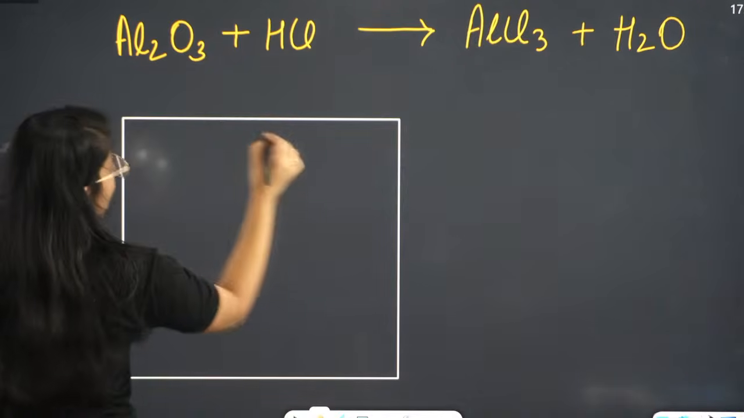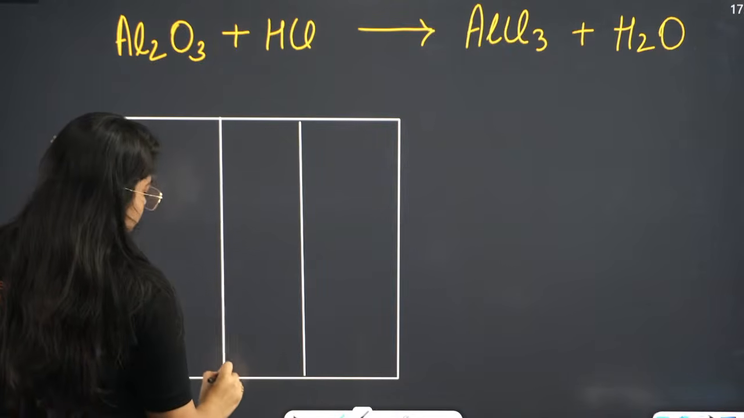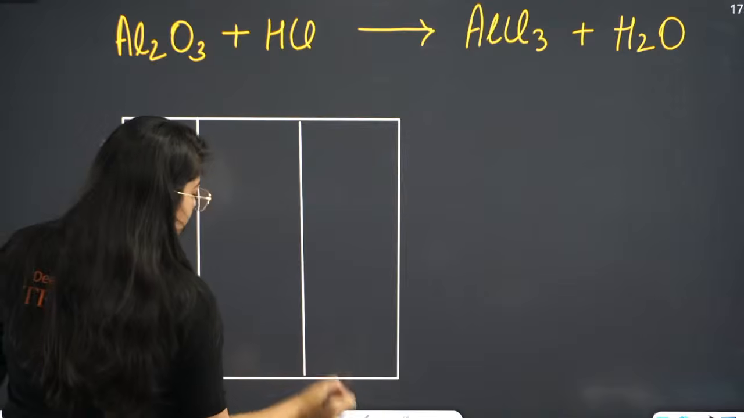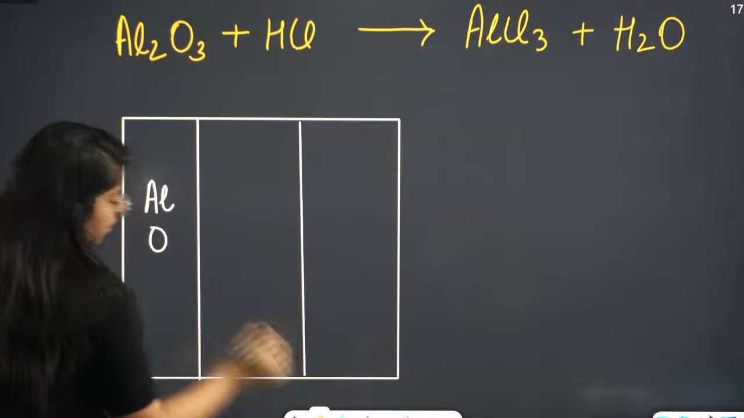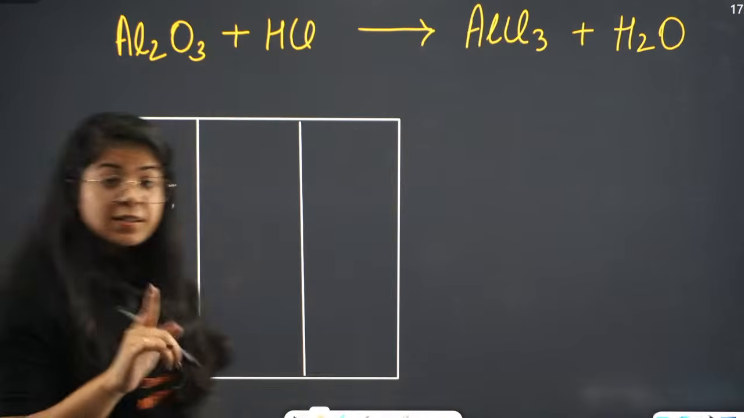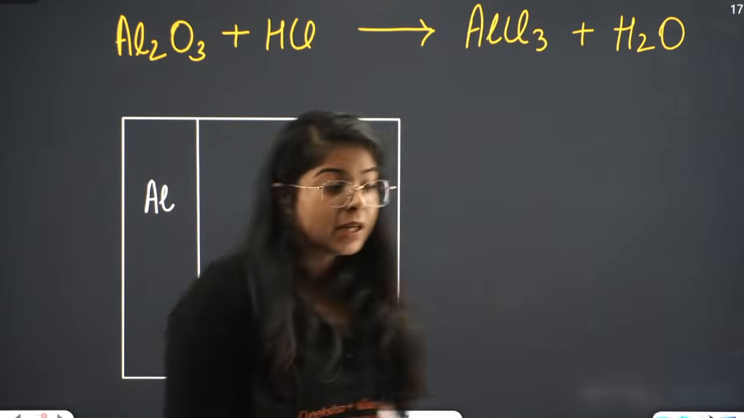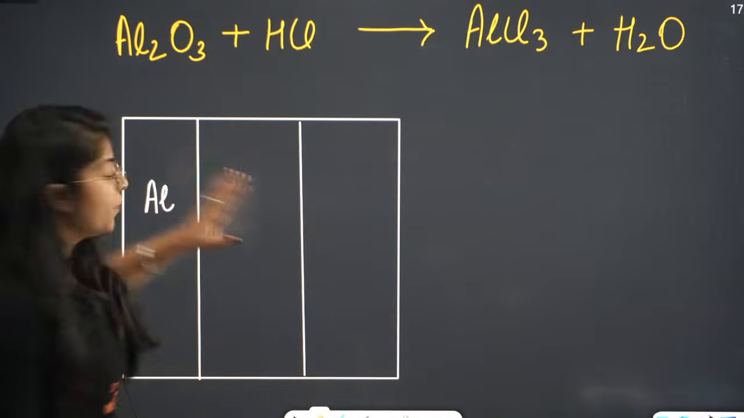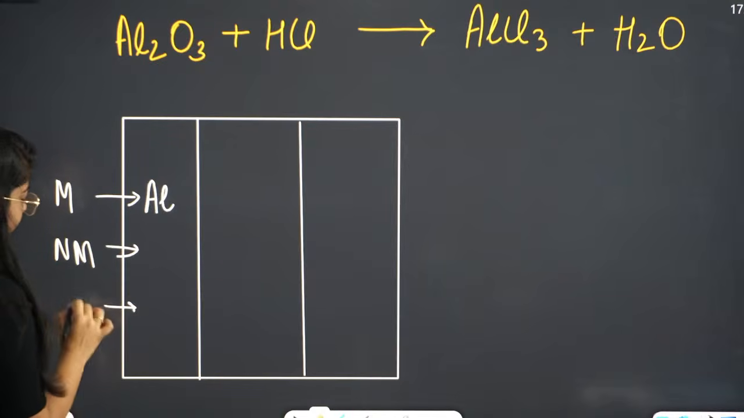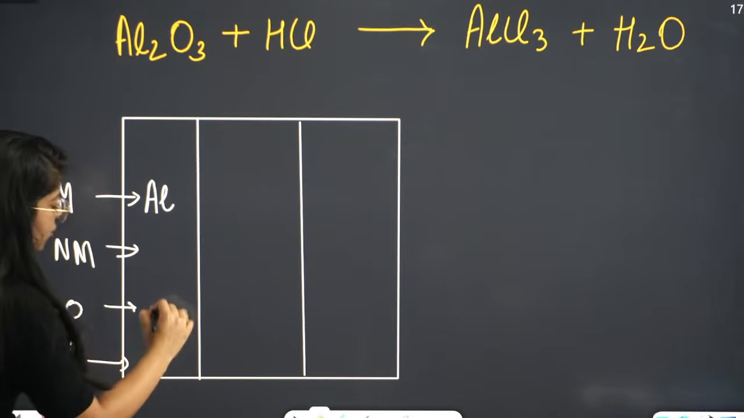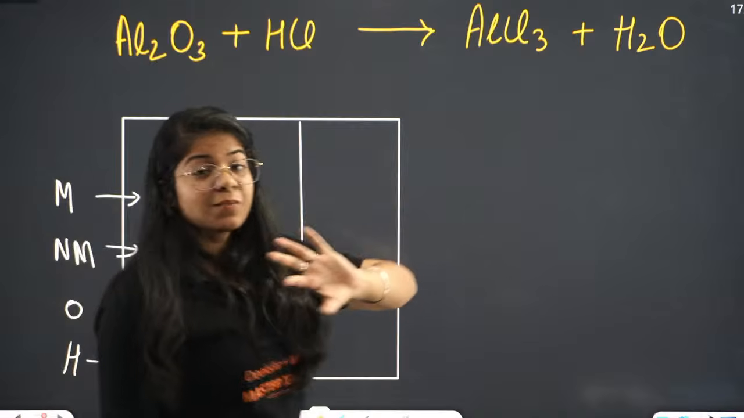Okay, so we have reactants, and make a big table. We have aluminium, we have oxygen. See, first thing you have to do when you write a chemical equation is to decipher which one is a metal, which one is a non-metal, because according to that we are going to make the table. First we will write metal, then non-metals, and then oxygen and hydrogen. So we have oxygen, hydrogen, and we have aluminium and Cl.